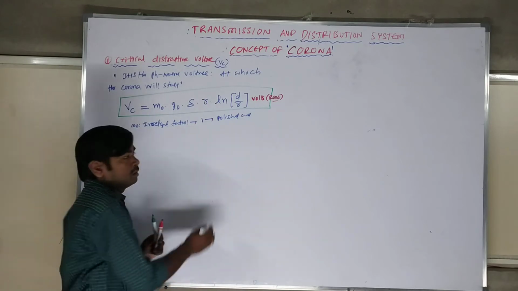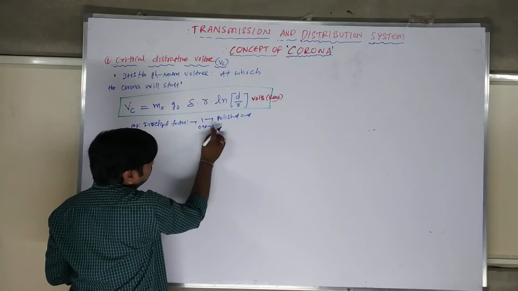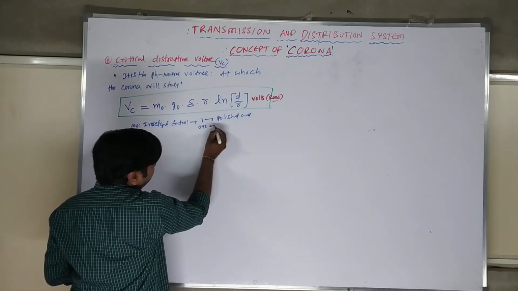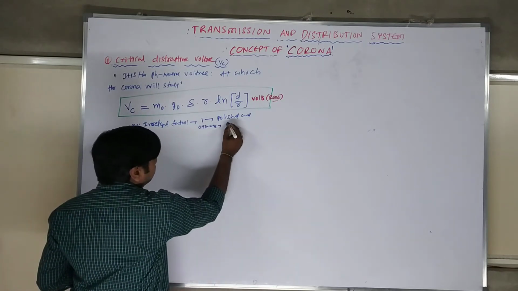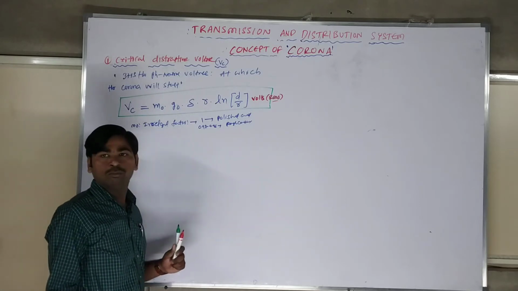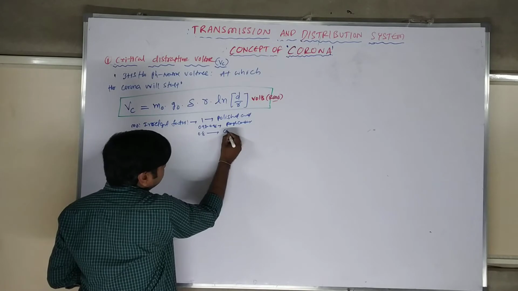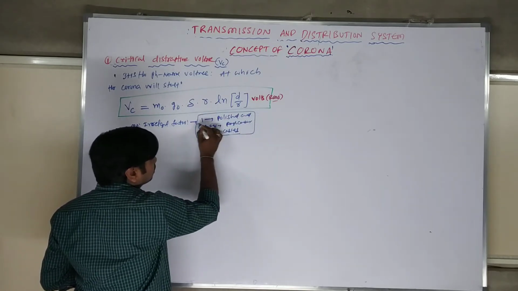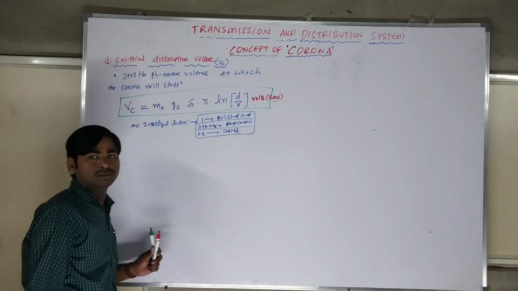For a rough conductor, it is 0.93 to 0.98 generally. For a rough conductor we write 0.8 to 0.9, and generally 0.8 for cables. So polished conductor is 1, and for a rough conductor it ranges from 0.8 to 0.93.